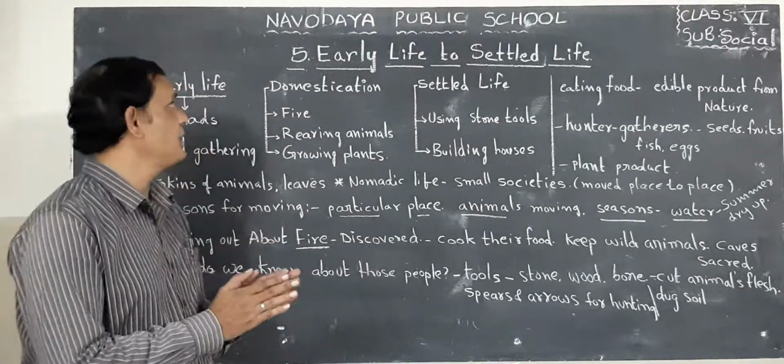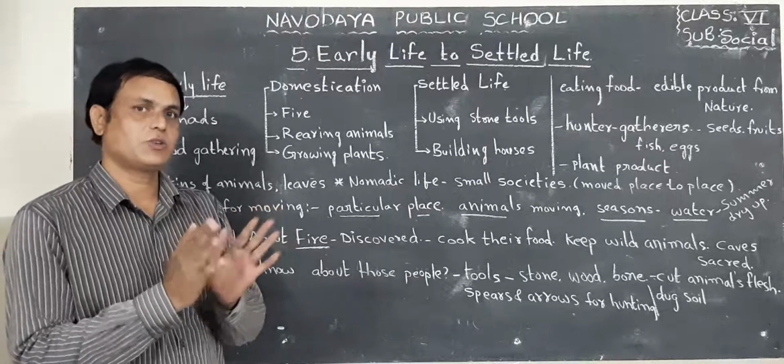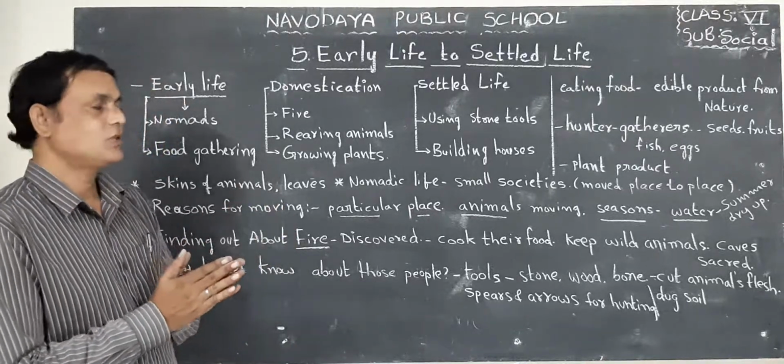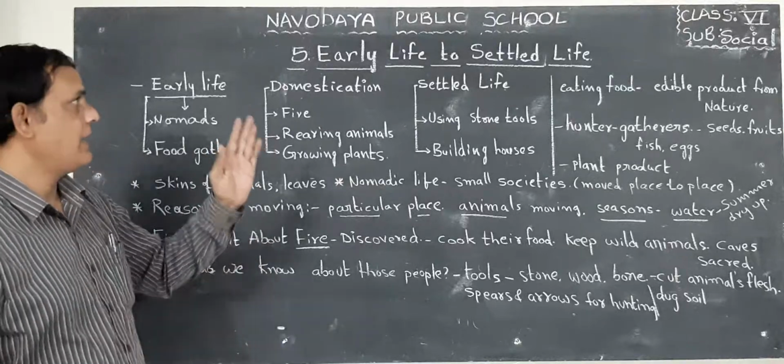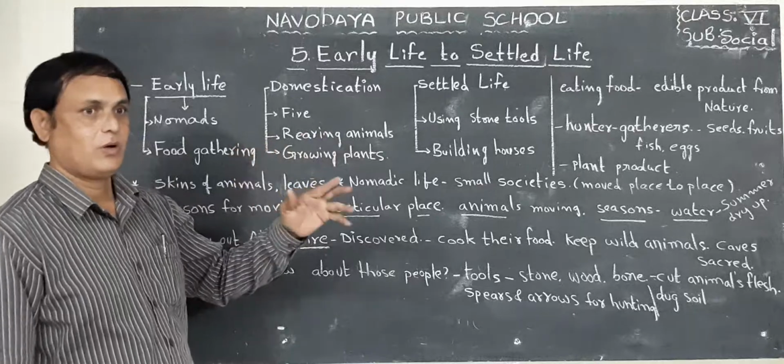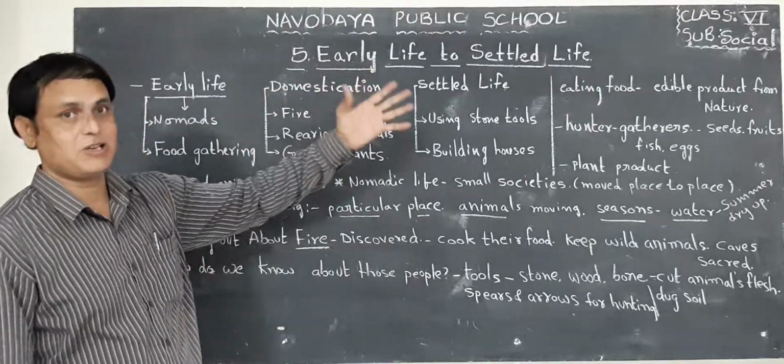We already completed 4 lessons in this social studies textbook. Now this is the 5th lesson. So what is the 5th lesson here? Early life to settled life. What is early life? What is settled life?